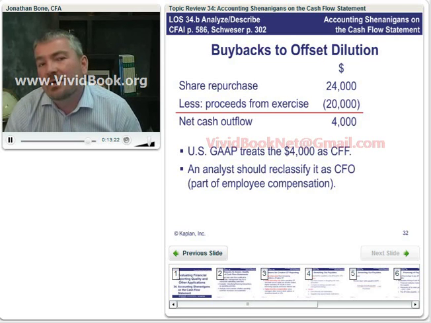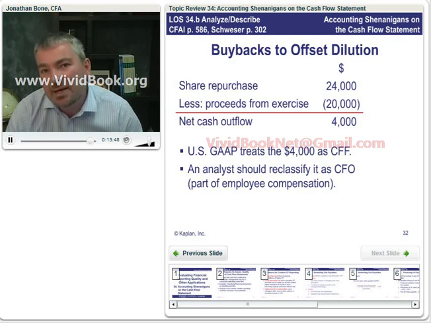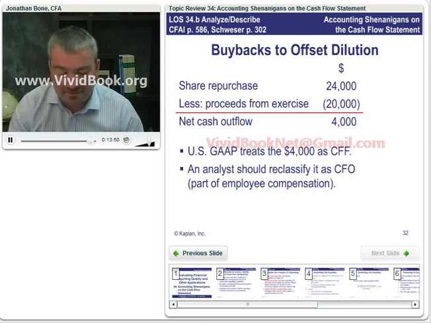Now, let's have a look at our example here. Our company's moved into the market before the date of exercise and repurchased shares costing it $24,000. Then the employee stock options are exercised, and the proceeds the company raises from that exercise are $20,000. Now, overall, that means the cost of these options, the net cash outflow of these options, is $4,000 to the company. Now, the key point is US GAAP treats that $4,000 as a cash flow from financing.